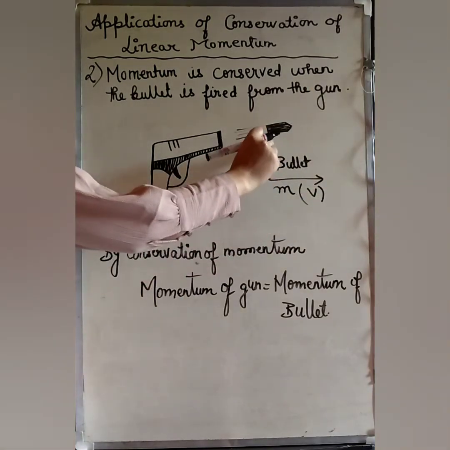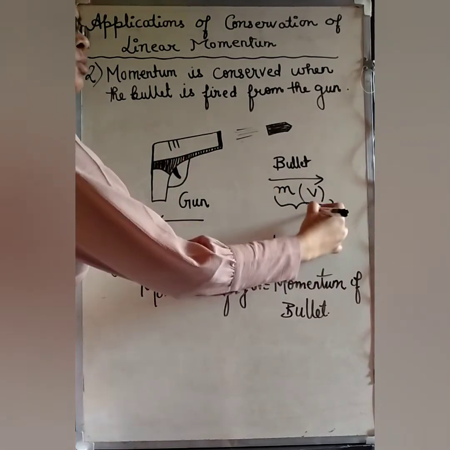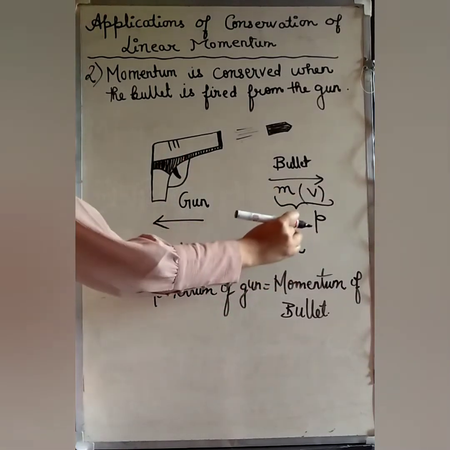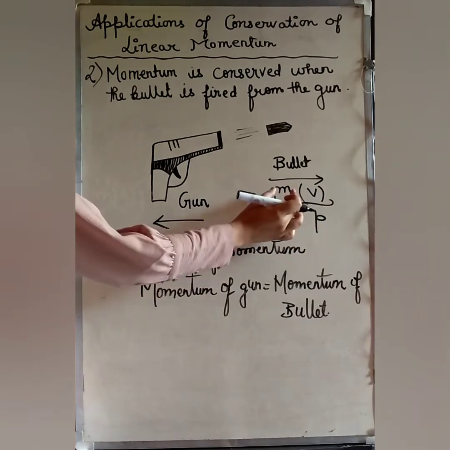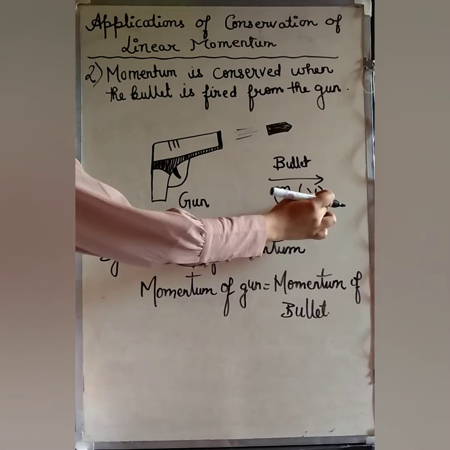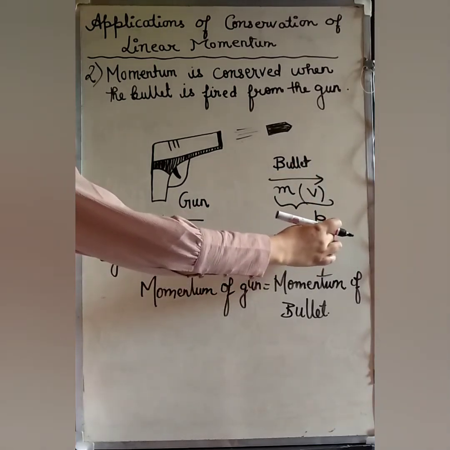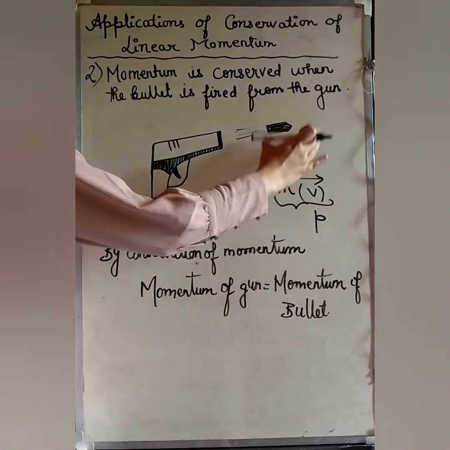As this bullet is moving with a very high velocity, its momentum will also be very high, because a small quantity multiplied with a very high quantity gives a very large product.